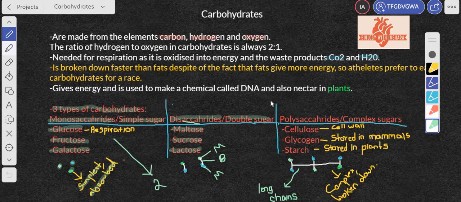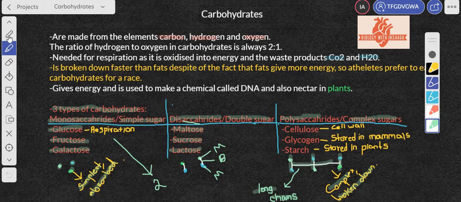Then comes your polysaccharides, also called complex sugar. Now this is by far the most complex form, and here are the types: cellulose, glycogen, and starch. In this case, this is your disaccharide, and disaccharide. A polysaccharide is formed when several disaccharides combine together in a long chain. Now this whole thing here is a chain, it's written here, long chain. This is complex and needs to be broken down before it can be absorbed by the body.